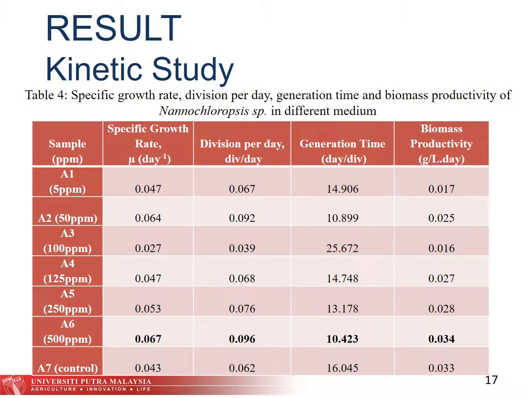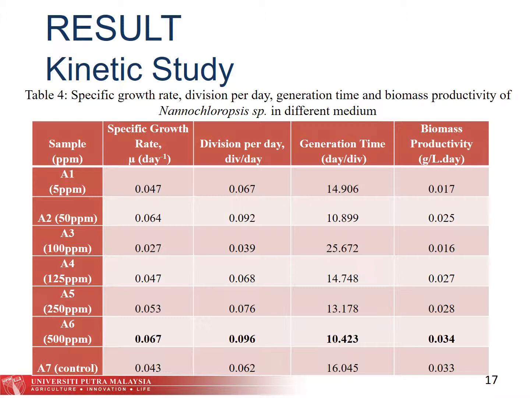The highest value of division per day shows that the cell divides at that amount in a day, 0.096, and this shows that a shorter time is required for the cell to generate, in days per division. Thus, the biomass productivity also increases.